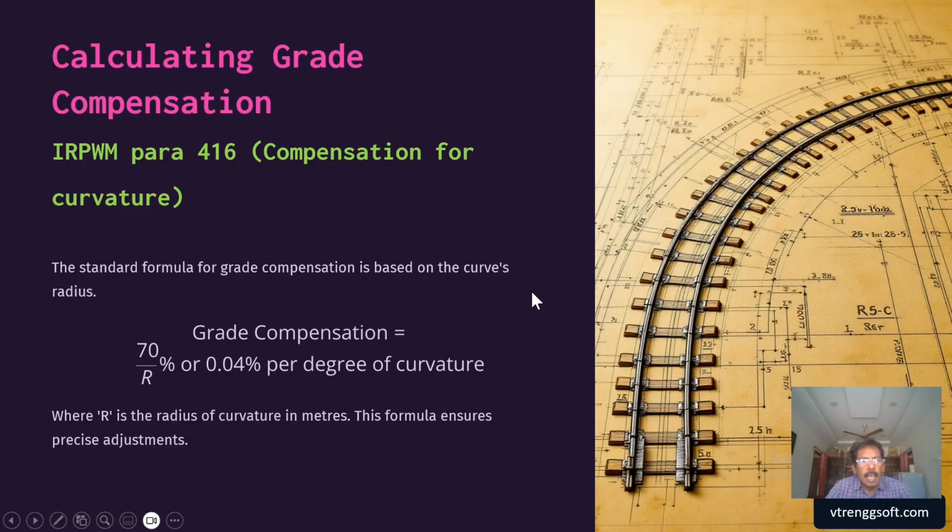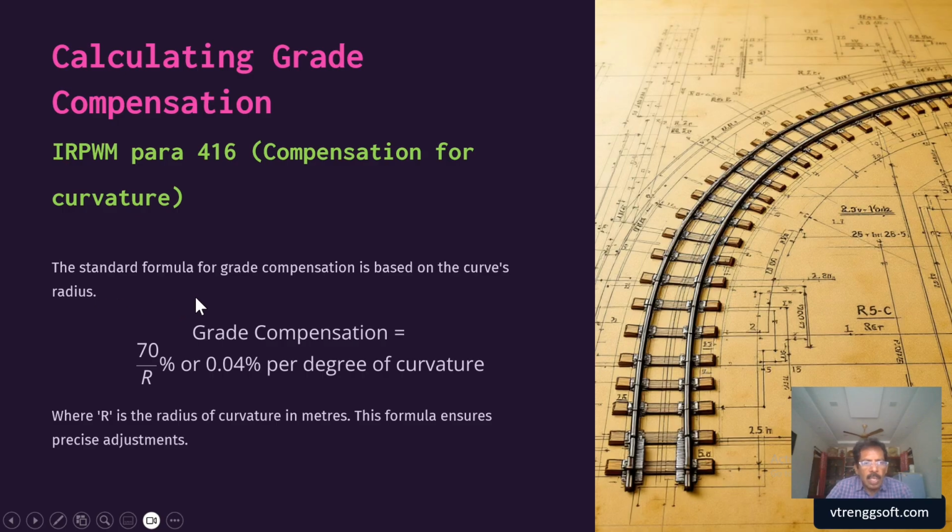Now let's see what IRPWM says for grade compensation. As per IRPWM para 416, compensation for curvature, it provides a standard formula for grade compensation based on the radius of the curvature.